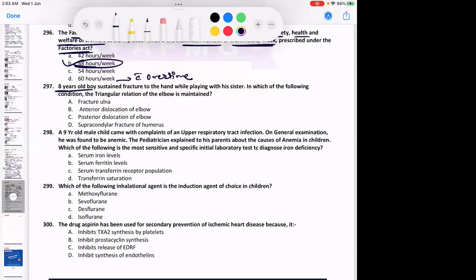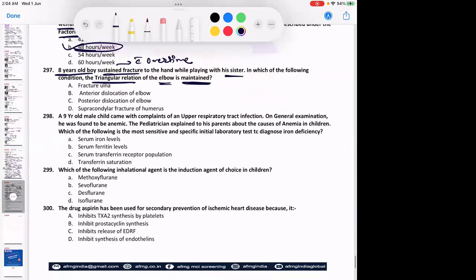An 8-year-old boy sustained a fracture to the hand while playing with his sister. In which of the following conditions is the triangular relation of the elbow maintained? So please remember, triangular relation किसका होता है? It is the medial epicondyle, the lateral epicondyle, and the olecranon. So all of these, when we flex the elbow, will form an isosceles triangle.